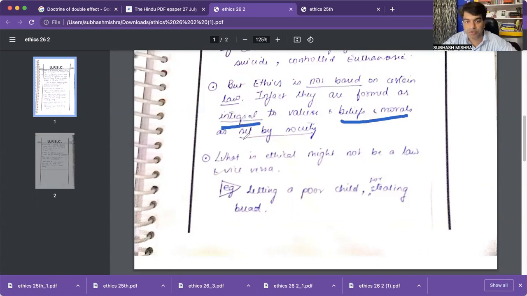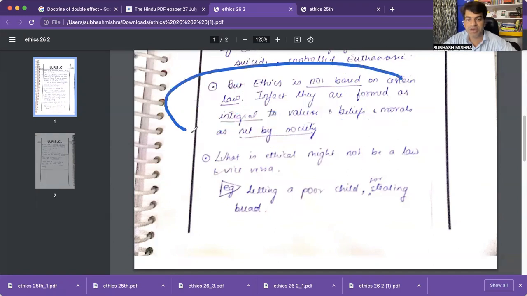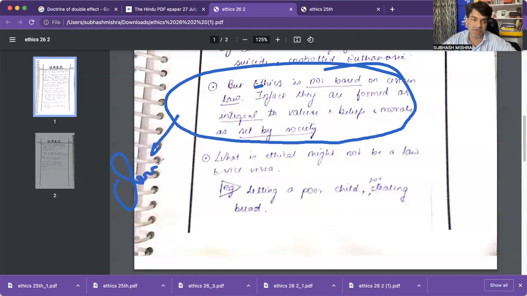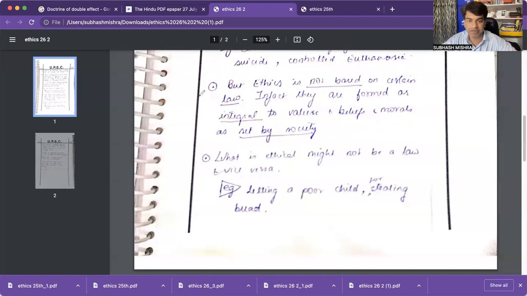In fact, they are formed as integral to values, beliefs, morals, and set by society. Okay, so now you are saying that both are formed as integral. You have written both, but here you are saying otherwise. So there is a contradiction between the two sentences. Please try to understand that clarity of mind is very much necessary here. Not only writing will help there. Brainstorming and input management, or the quality of the material you are consuming, reading, and getting taught by, is needed to improve your understanding. So this I did not like that much.